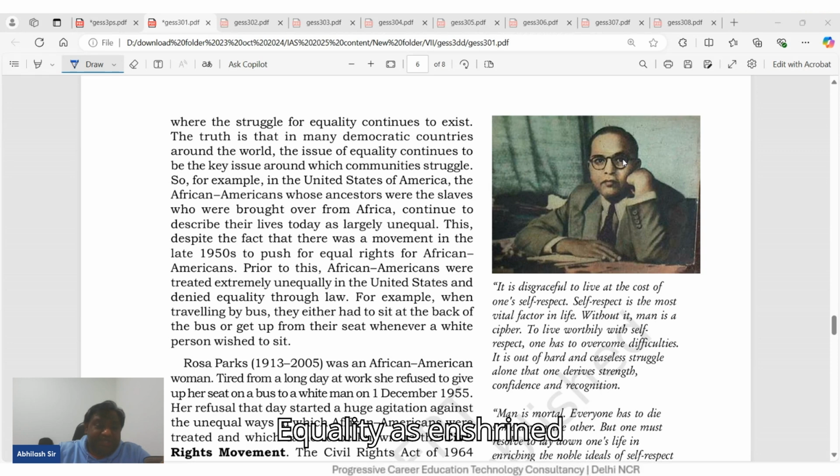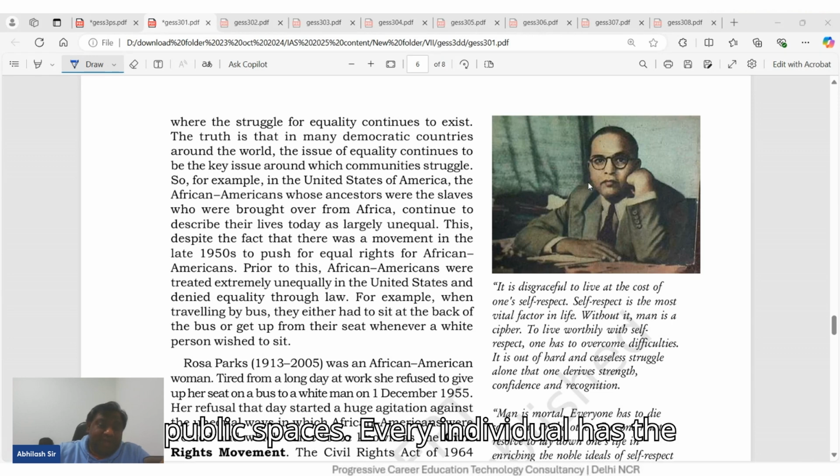Equality as enshrined in the Indian Constitution: the Constitution of India recognizes every individual as equal, which means, one, equality before law. Every person, from the President of India to a domestic worker, is subject to the same laws. Number two, prohibition of discrimination. No person can be discriminated against based on religion, race, caste, sex, place of birth, or any other factor.